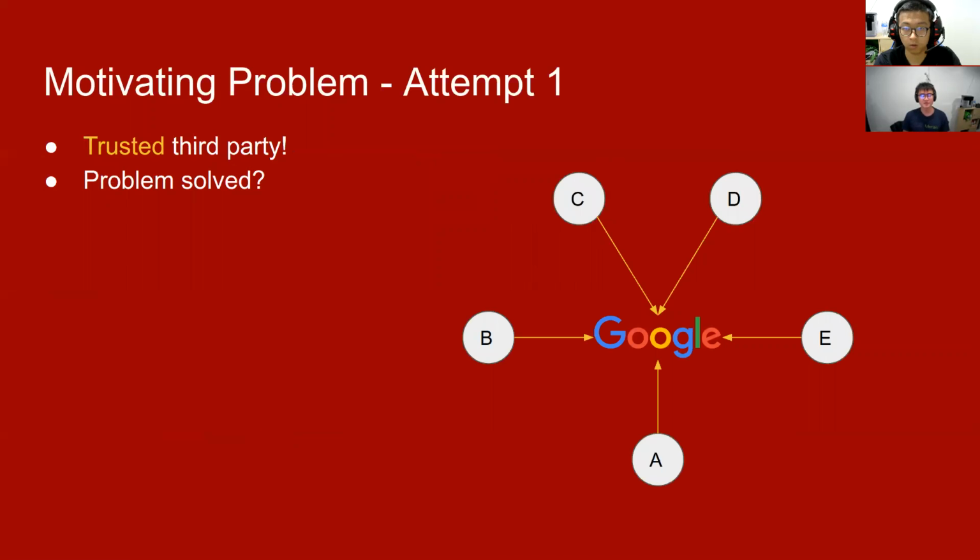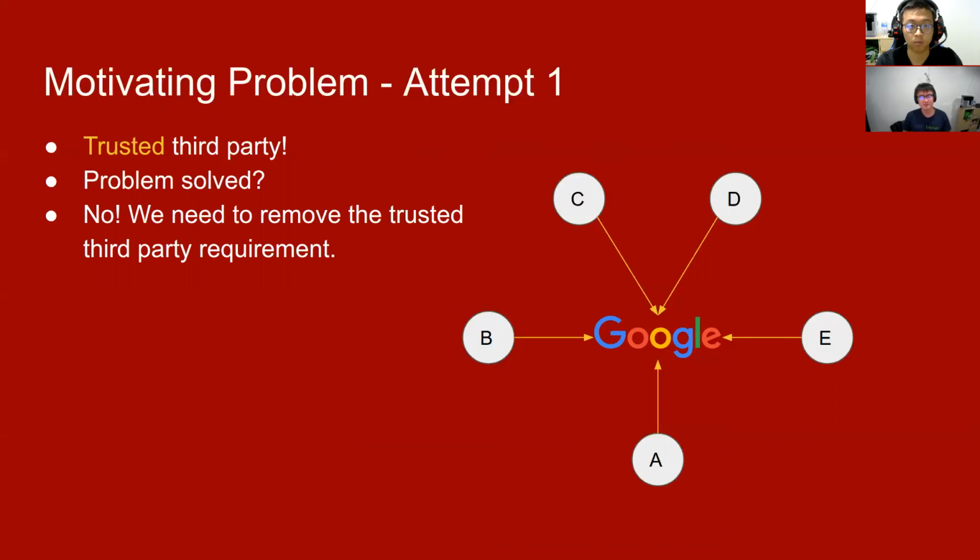A naive approach might be to just find a third party. In this case, suppose we don't trust Google, why not just tell Google our salaries and have Google tell us our average salary? Well, this is not really a good solution because on the internet especially, you don't really trust so many people. And are you sure you have to hand over more data to Google? So let's see if we can remove this trusted third party requirement.